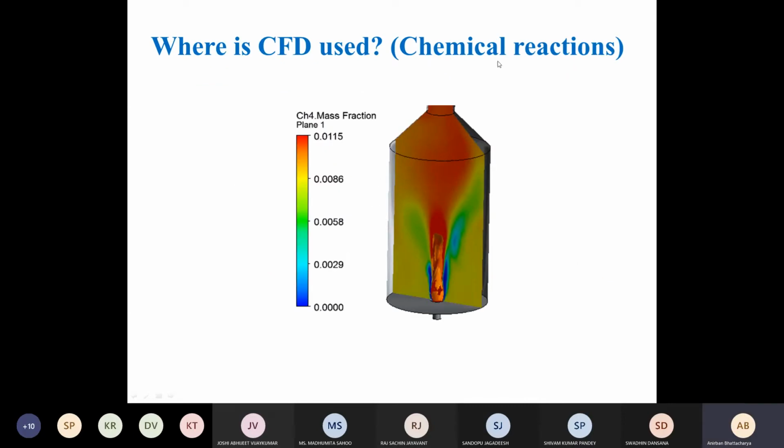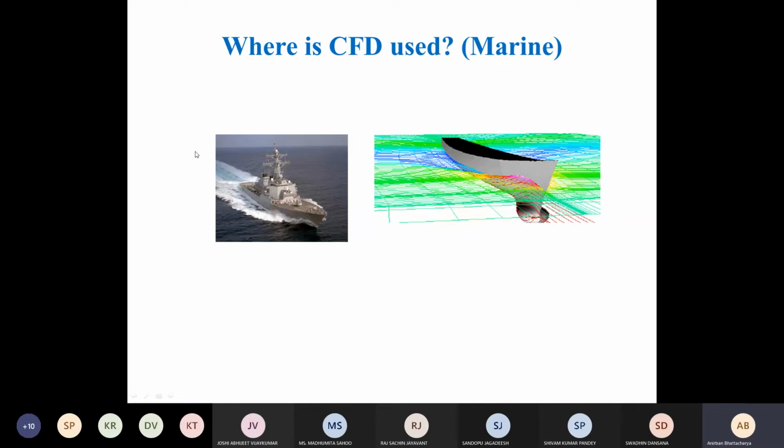Coming back to more conventional processes, for any chemical reactions CFD will be very important. If it is an explosive process, CFD is also very important. Marine applications, we have already seen aerospace and automobiles, so similarly in marine applications: how to reduce the drag, how to improve the efficiency, whether the propeller is working, how well, how efficiently. Things like that, the design of the ship can be done based on CFD. Because if it is a warship, you want it to go as fast as possible, to reduce the drag as much as possible.